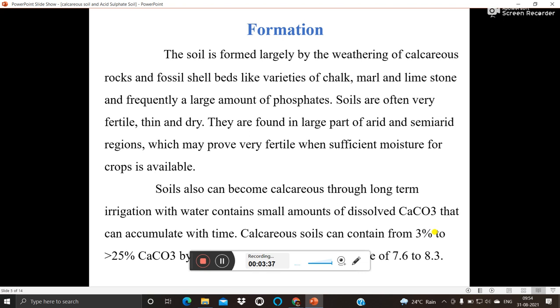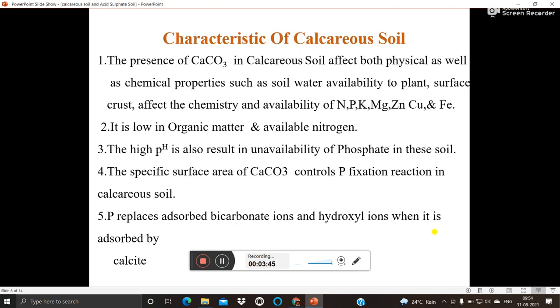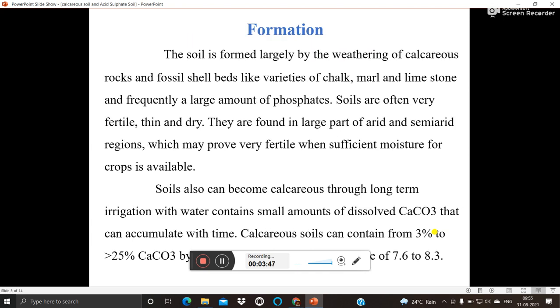Soils can also become calcareous through long-term irrigation with water that contains small amounts of dissolved calcium carbonate, which can accumulate with time. Calcareous soils can contain from 3% to 25% of calcium carbonate, and the pH of the soil is between 7.6 and 8.3.